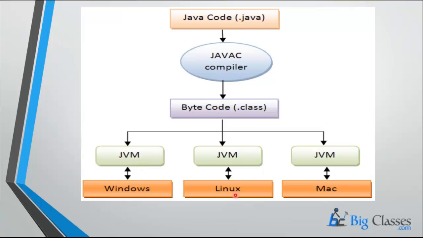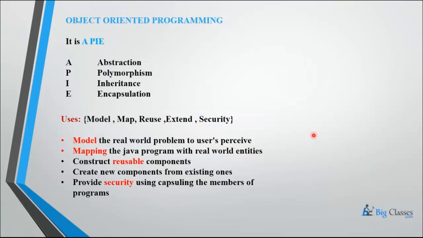See, the Windows JVM is there, Linux JVM is there, Mac JVM is there. If you want to run this .class file, the JVM is needed. So if the JVM is there, the .class file will run on any platform, whether Windows, Linux or Mac, any operating system, the program is executed. That is called platform independency in nature.